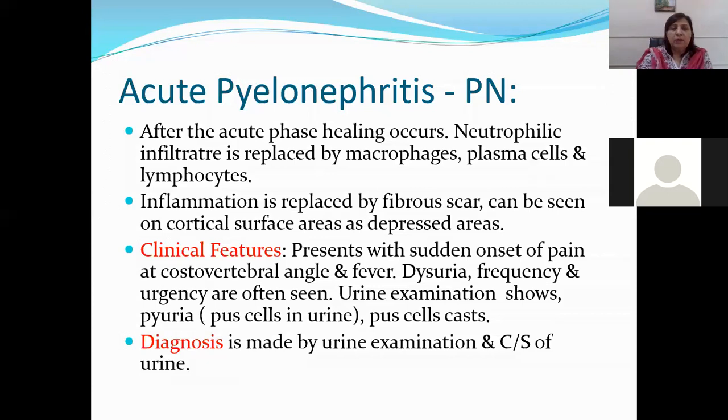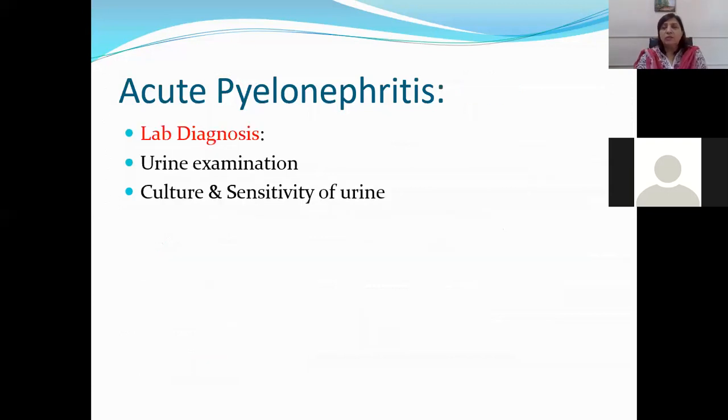Okay, so the lab diagnosis of acute pyelonephritis is urine examination. In the urine examination you do two things. Number one is the chemical examination, which will show whether there is proteinuria or bile present, and the specific gravity of the urine. Then you do the microscopic examination.